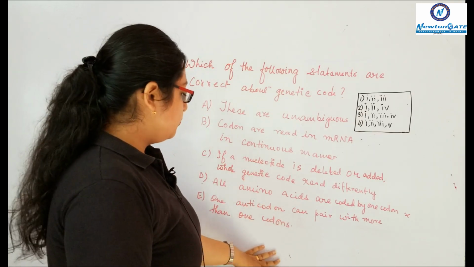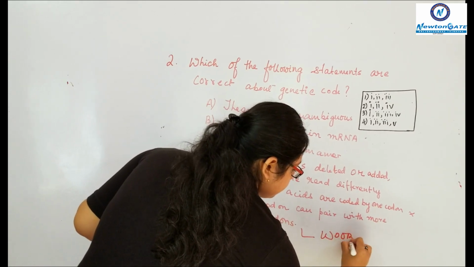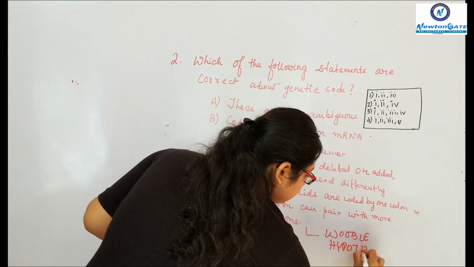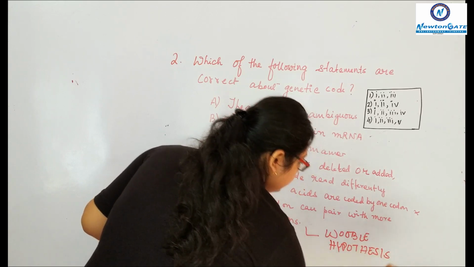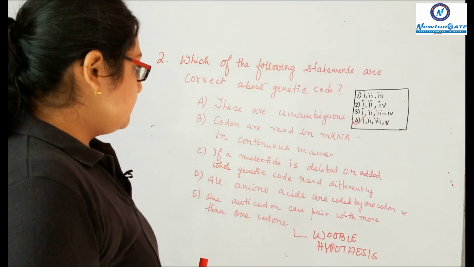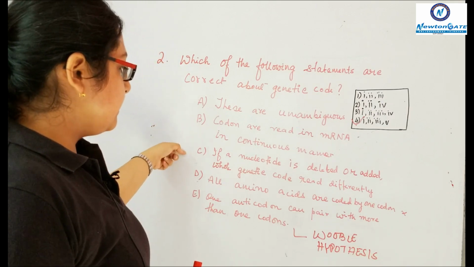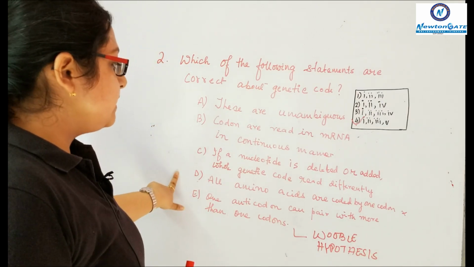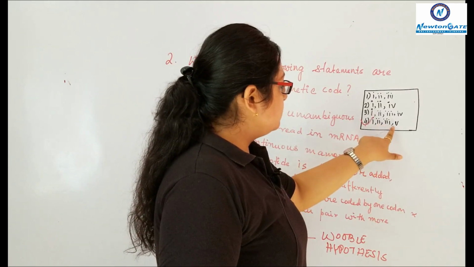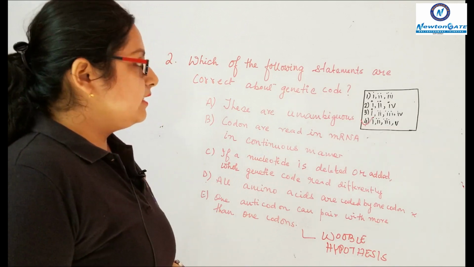That is also true if you take into account the Wobble hypothesis, because in this hypothesis, it is written that one anticodon can pair with more than one codon. So according to the given statements, A is correct, B is correct, C is correct, E is correct. So only statement D is not correct. So option 1, 2, 3 and 5, that means option 4, is correct according to the given question.